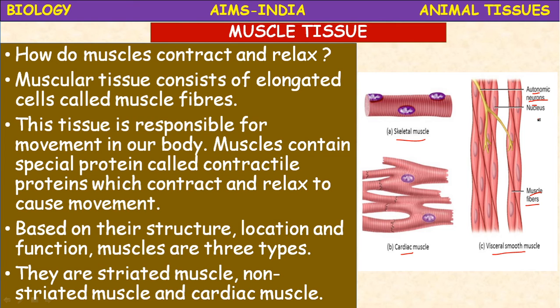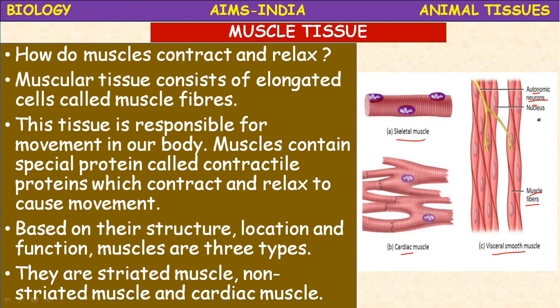So that's why muscles are also of two types based on their function. They are voluntary muscles and involuntary muscles. Voluntary muscles means the muscles which work on our will and wish. When you want to lift, when you want to work, your muscles will work. When you don't want, they don't. Such a type of muscles which are under our control are called voluntary muscles. Especially skeletal muscles are voluntary muscles.